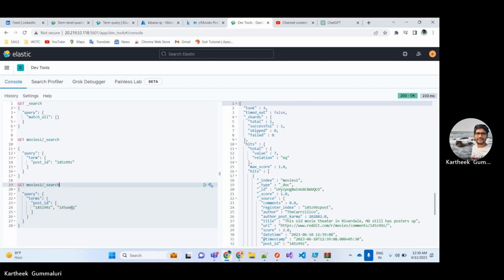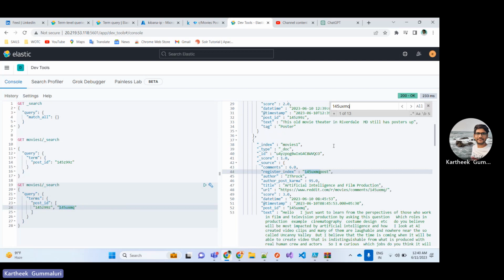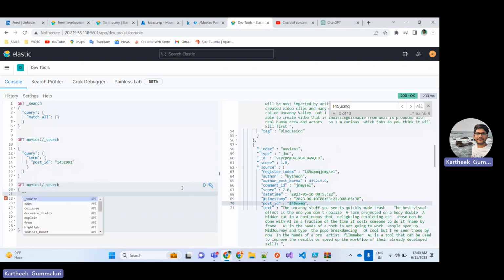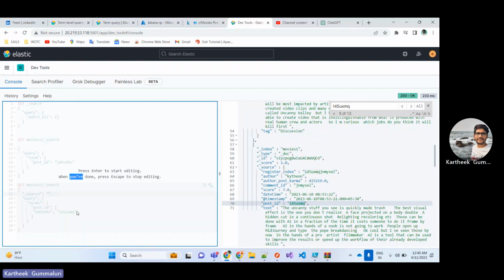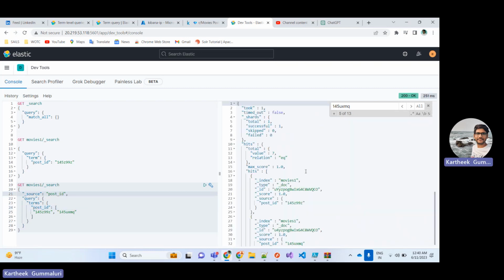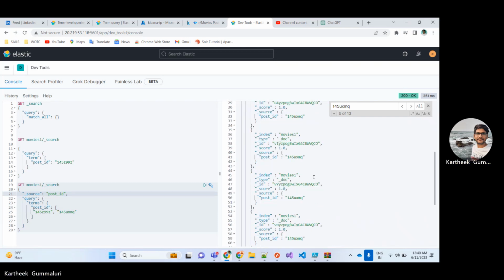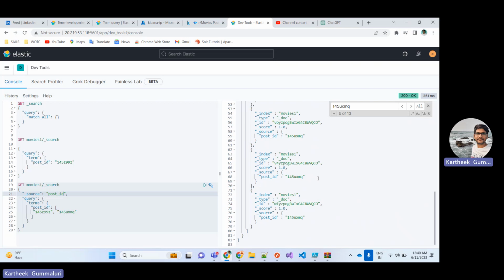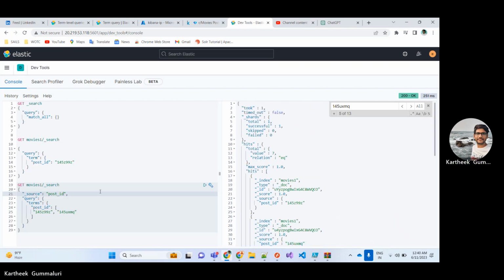Maybe, why? What would be the reason? We got a total of 7 documents. Let's see. How do we need to check? We can make use of source. It is not a unique identifier, so that's the reason we are getting 7 documents. Our query is working fine, no issues. It is working like a charm. It is working like a champ.